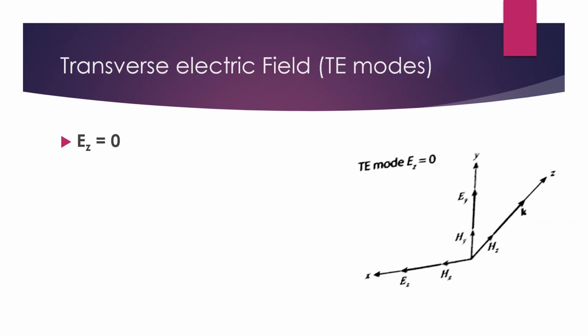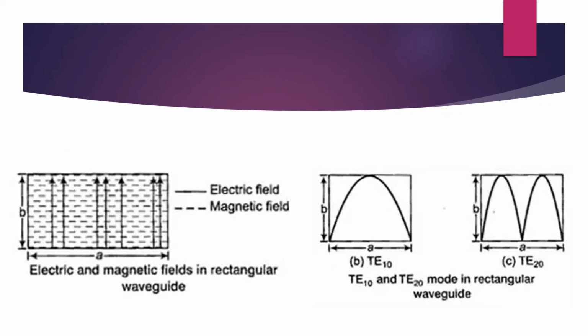Next, moving on to transverse electric field or TE mode. TE mode means Ez is equal to 0, and you have a very small derivation to learn in TE mode also. This shows m is 1, that means the number of half cycle variations in the x direction. Here in TE20 mode, the number of half cycle variations in x direction is 2 half cycle variations. So here it is m equals 2 and n equals 0, and here it is m equals 1 and n equals 0.